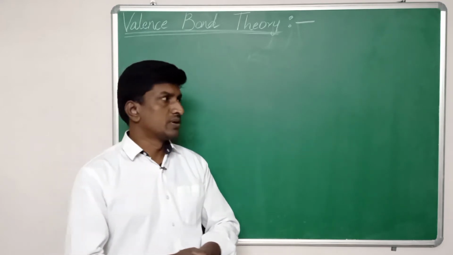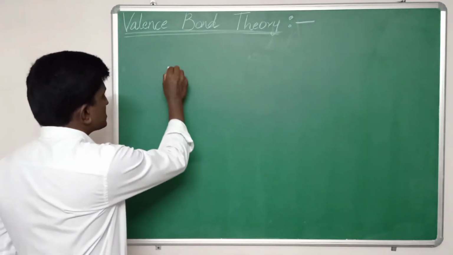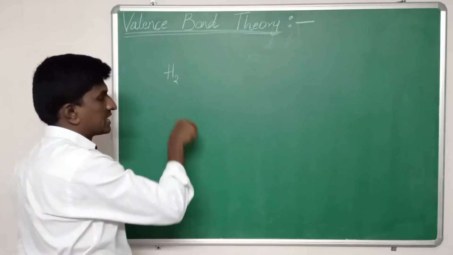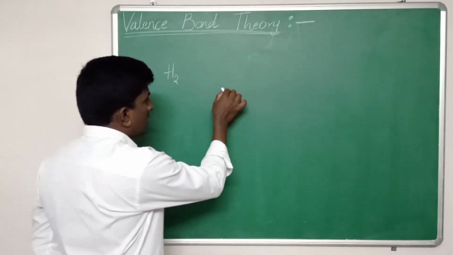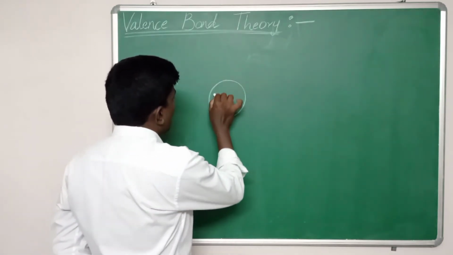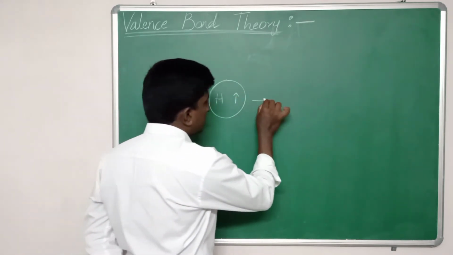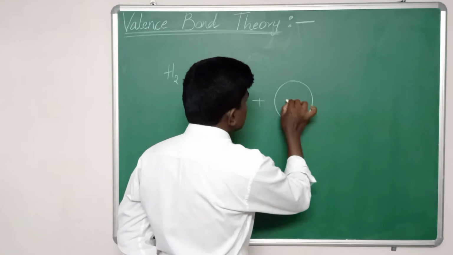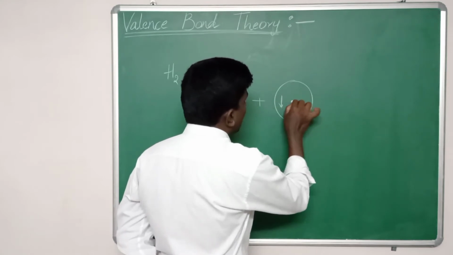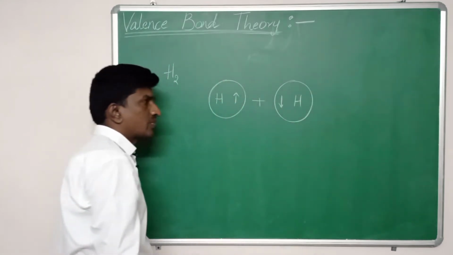So, for example, let us discuss the formation of hydrogen gas. We know that hydrogen has one unpaired electron, and another hydrogen also has one unpaired electron.